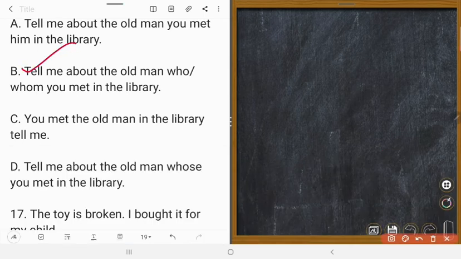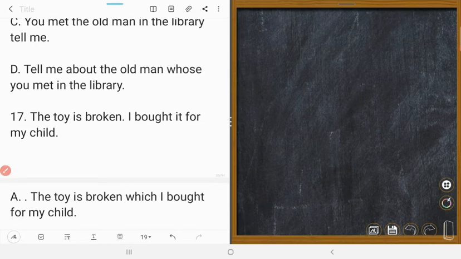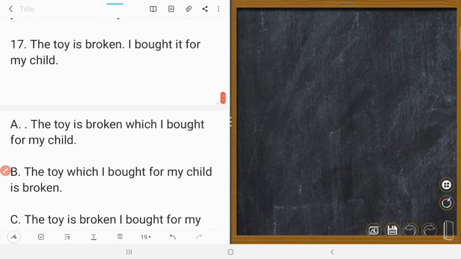Next one is 17. The toy is broken. I bought it for my child. So here toy is related to it. Could you understand?